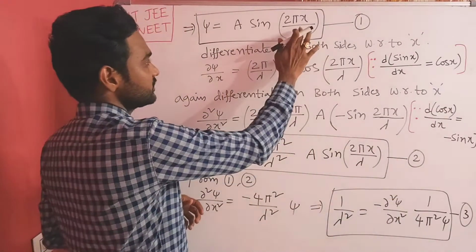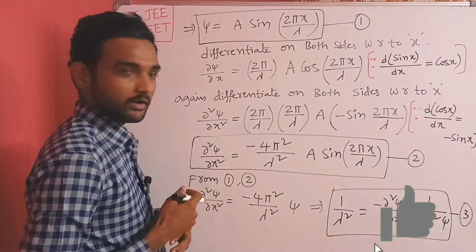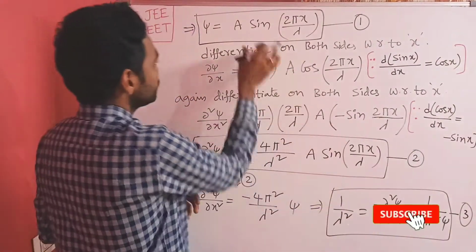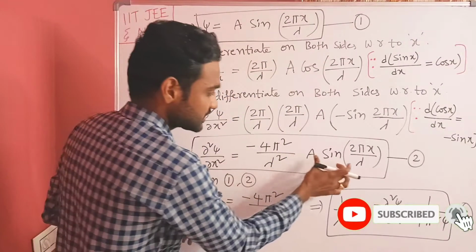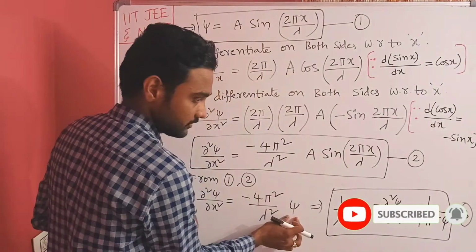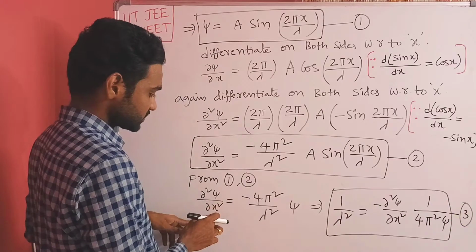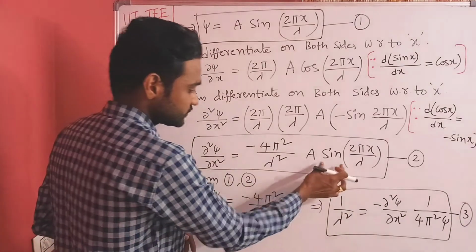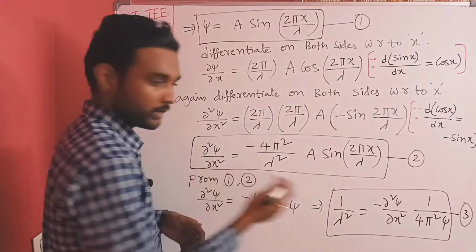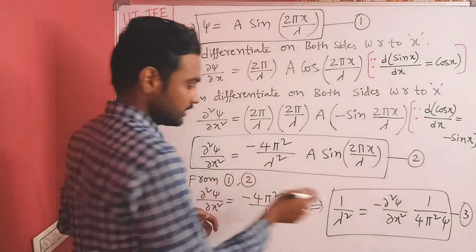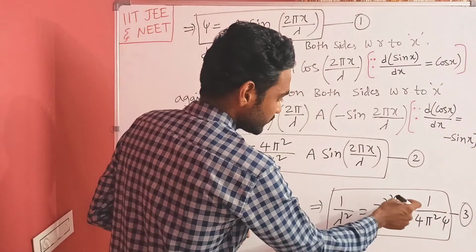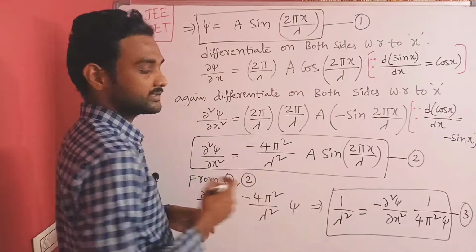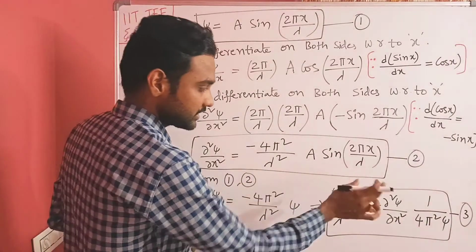Now from equations 1 and 2, if you observe properly, a sin 2 pi x by lambda is equal to psi. In the place of this I will write psi. Then dou square psi by dou x square is equal to minus 4 pi square by lambda square into psi. Now I want the 1 by lambda square value, so it is equal to minus dou square psi by dou x square into 1 by 4 pi square psi. It is equation number 3.